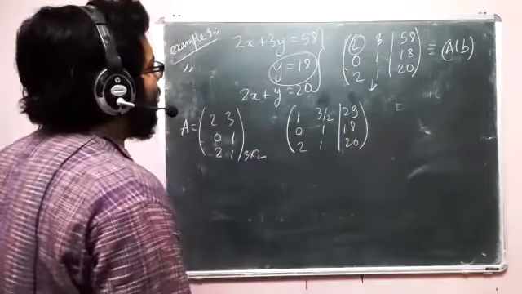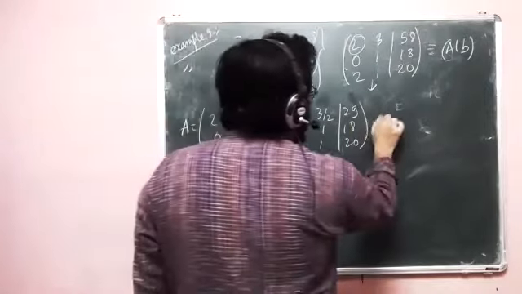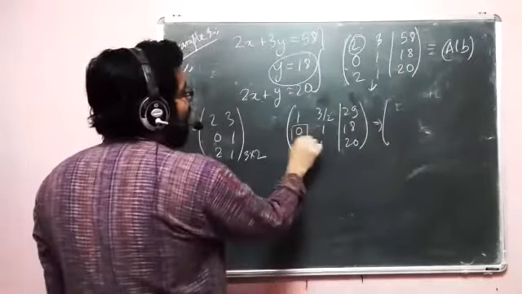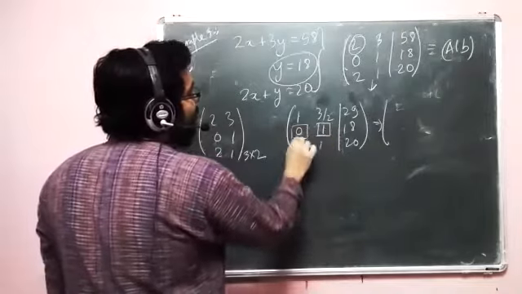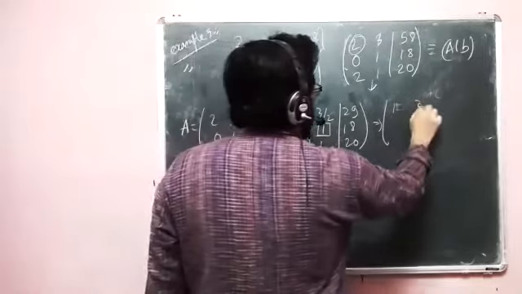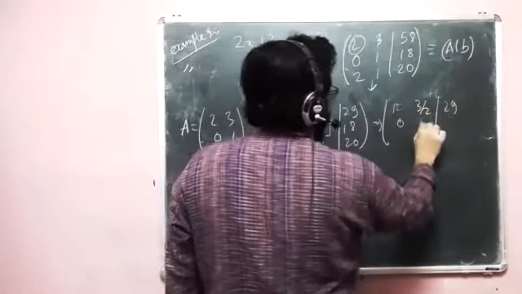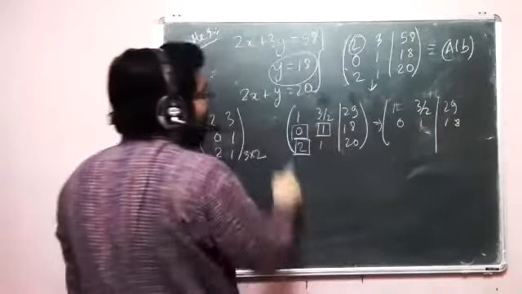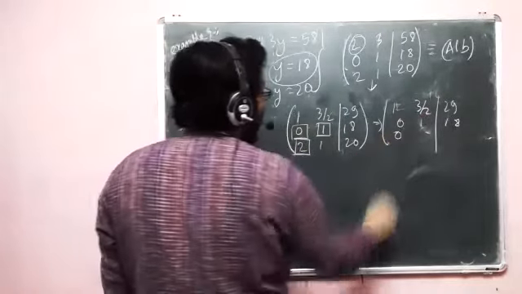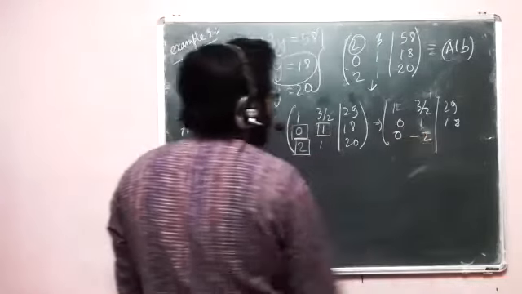Then what we can do, this one I have 0 already. This one I have 1 already. So this one I have to make 0. So I multiply this by 2 and then subtract. So 0. This is 1 minus 3. So minus 2.